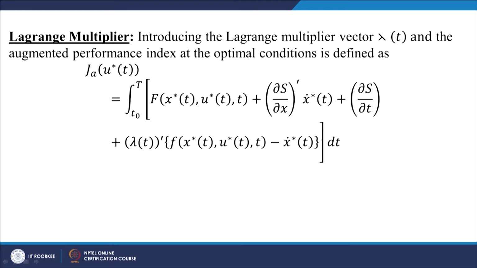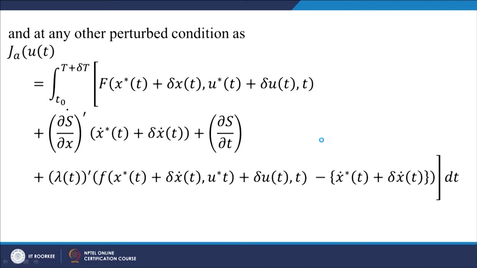next we substitute j a at any u of t, where u star is the optimum control and u of t is in the neighborhood of the optimum. So, in the place of x, we substitute x star plus del x and u star plus del u, etc. Wherever x star was there, we just add the variational functions del x and del u and calculate the same expression for the j a function.